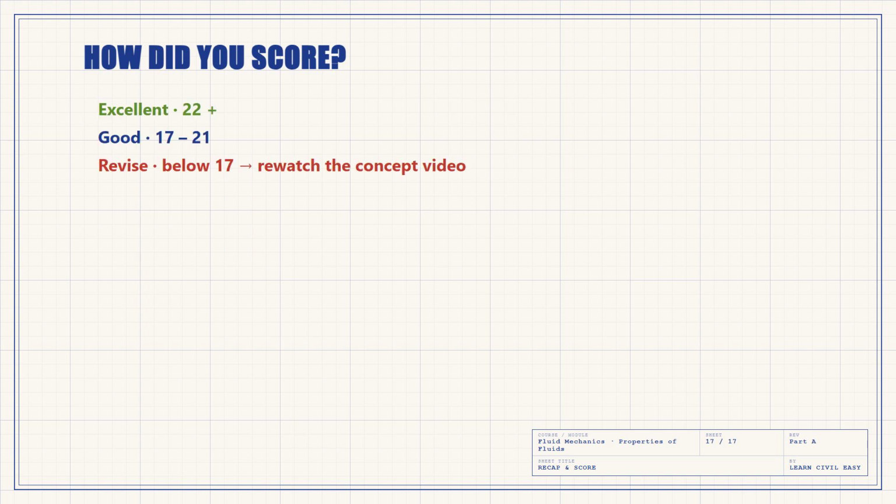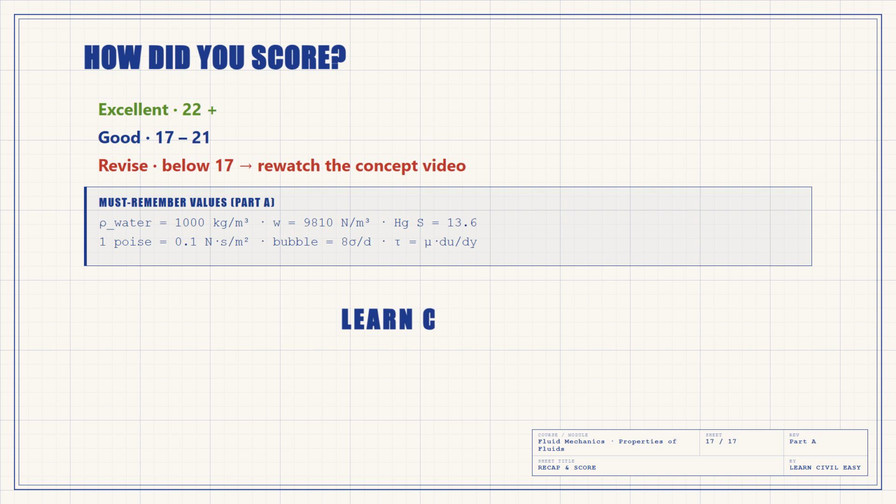Now, tally up your score, 22 or more. Excellent, you're exam ready. 17 to 21, good work. Below 17, no worries. Just revisit the concept video, burn these numbers into memory: water density 1000, specific weight 9810, mercury specific gravity 13.6, 1 poise is 0.1 and a bubble is 8 sigma by d.